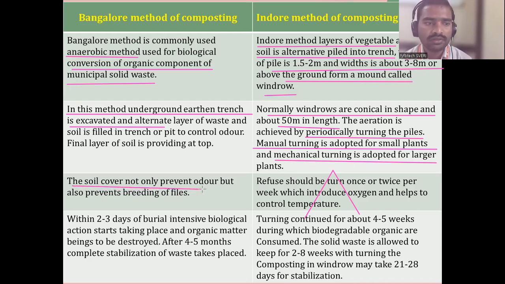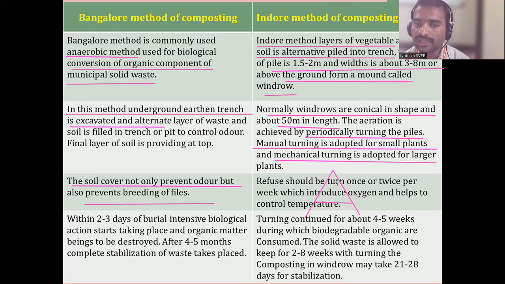The soil cover not only prevents the odor but also prevents the breeding of flies. It means why we are providing the soil compaction: bad odor should not come outside and there should not be any breeding of mosquitoes. The refuse should be turned once or twice per week, which introduces oxygen and helps to control the temperature. Today you put waste here, next day more waste.